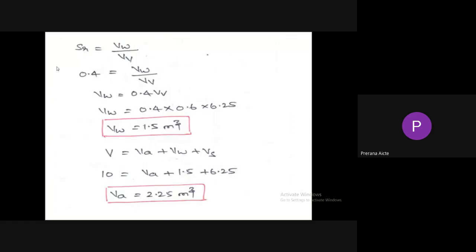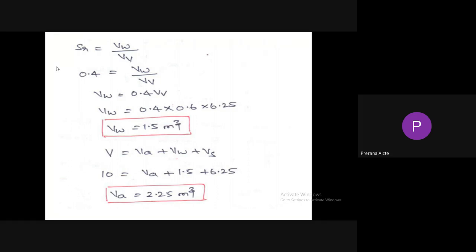Next, degree of saturation is given in the problem. Degree of saturation can be written as volume of water by volume of voids. So degree of saturation equals 0.4, so volume of water by volume of voids is 0.4. So volume of water can be written as 0.4 into volume of voids, equal to 0.4 into 0.6 into volume of solids. So you will get volume of water equal to 1.5 meter cube.